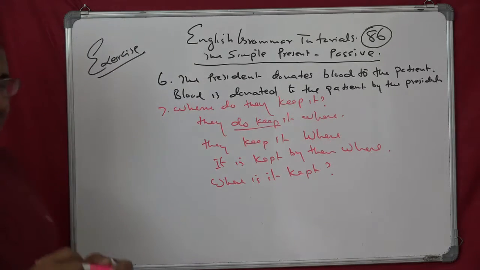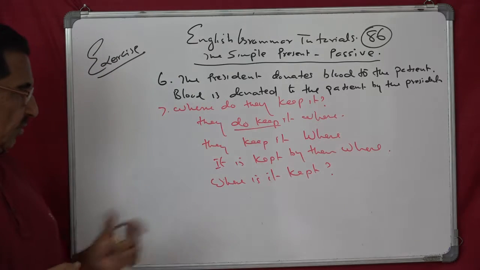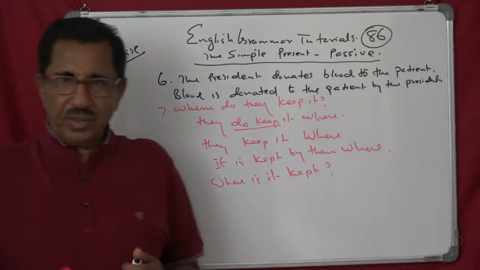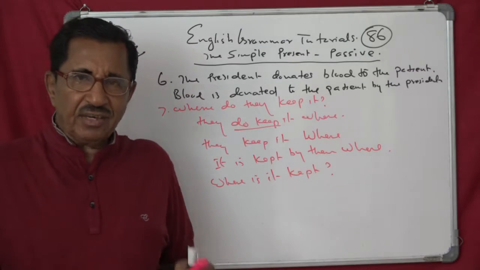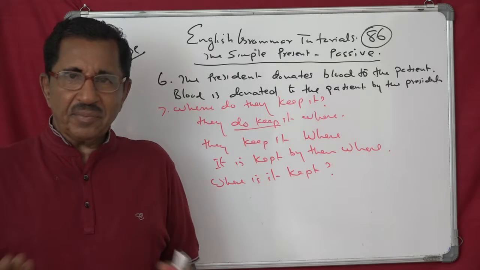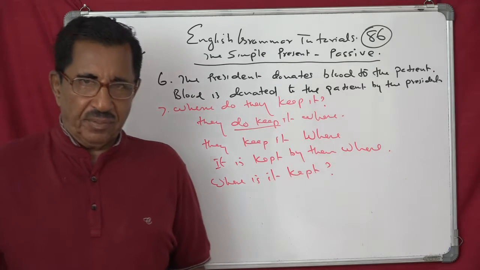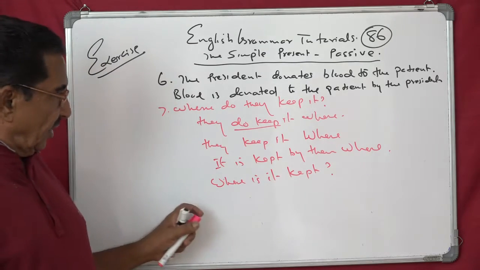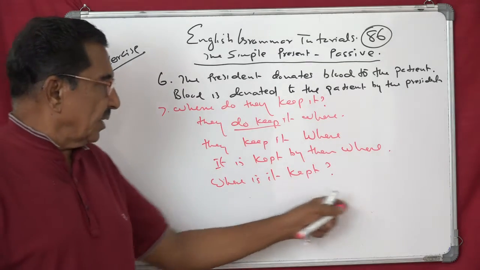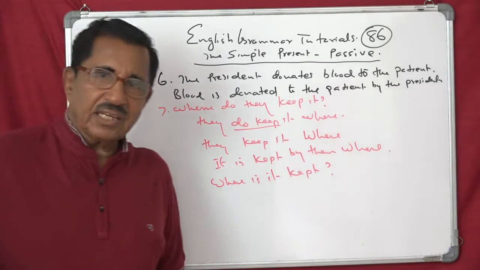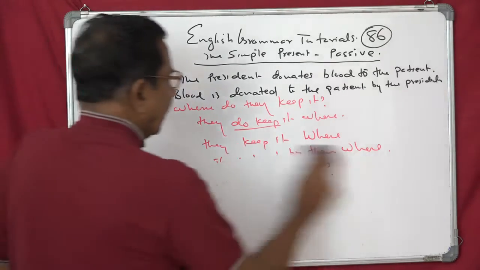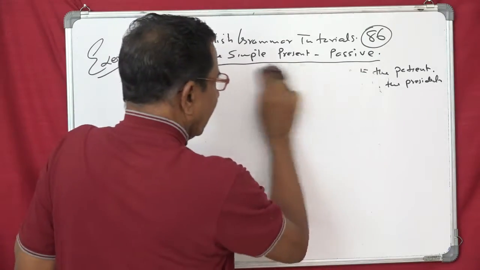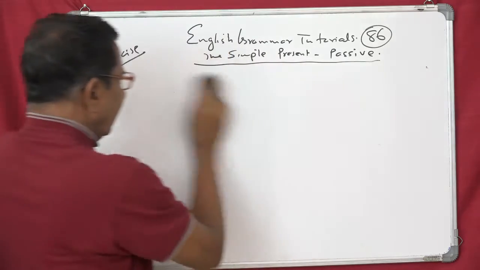That's enough. Standard passive, that's enough. We will not say where is it kept by them, because by them is not a specific person, nothing definite about it. It's indefinite. Can be anybody. So if you want, you can drop it. If you are insistent on writing, you can write where is it kept by them, but that is not required. Understand? And now 8. Next one, we will see the 8th sentence. I think you are following me, isn't it?